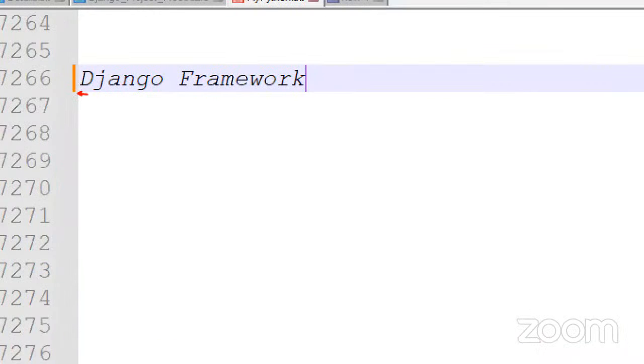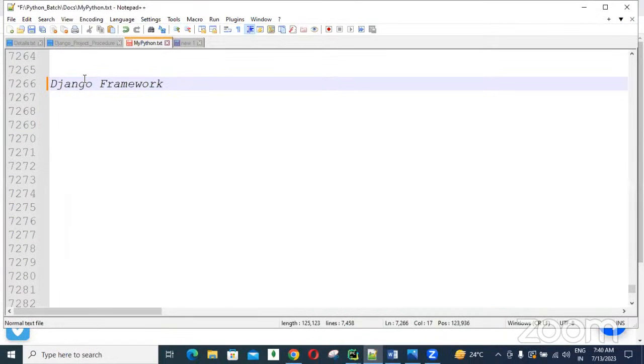So here the D is silent, guys. D is just silent. So that's why people are calling it Django. As a student, you can also call it D Django, no problem. Got it? Yes. This is one of the popular frameworks which is designed with the Python language only.